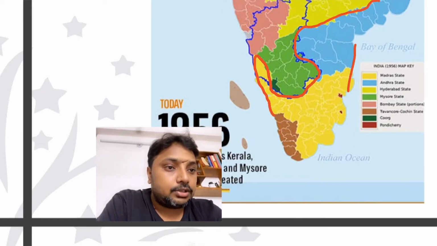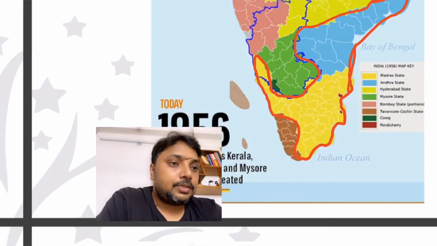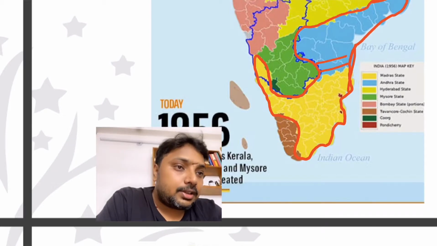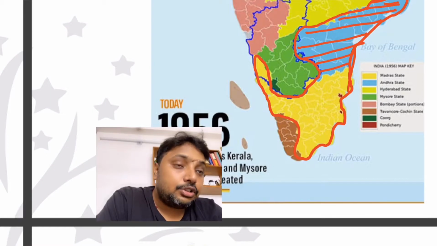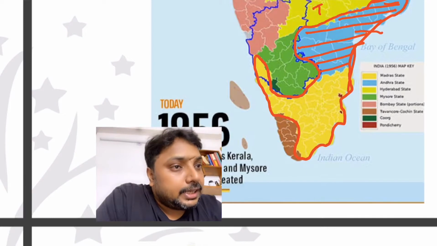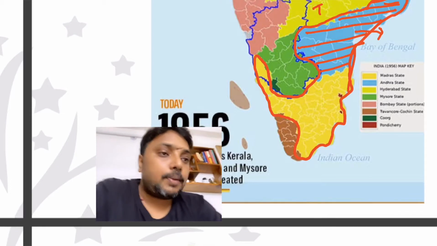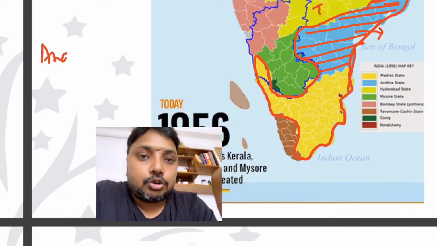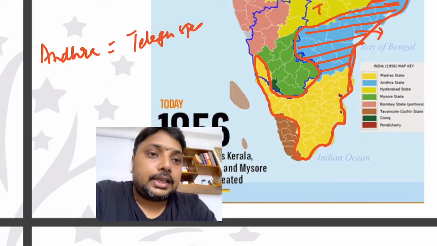This yellow color region was Madras, such a big state, a big province, and this blue area is where the Telugus lived. This Madras state did not include the Telugu speaking areas of the Hyderabad princely state, right? So these Telugu speaking people of Madras wanted to separate themselves and form a separate state known as Andhra. So what is Andhra? Andhra equals the Telugu speaking area of Madras state.